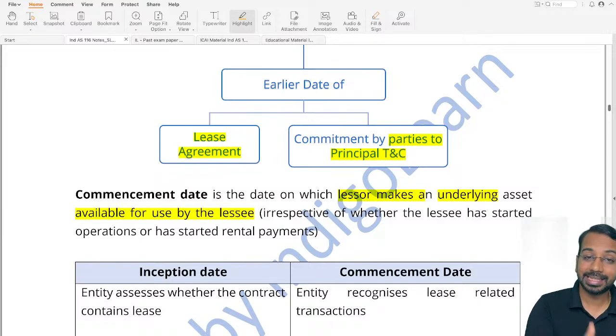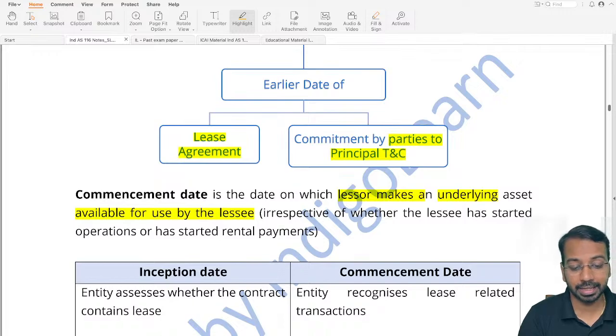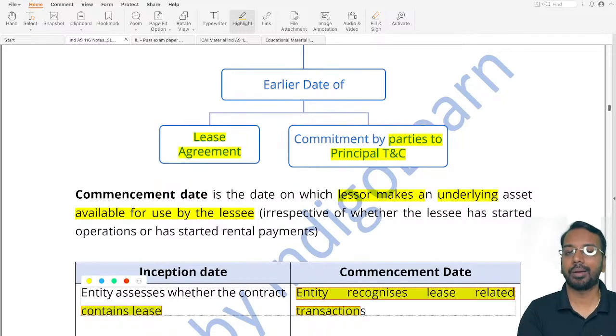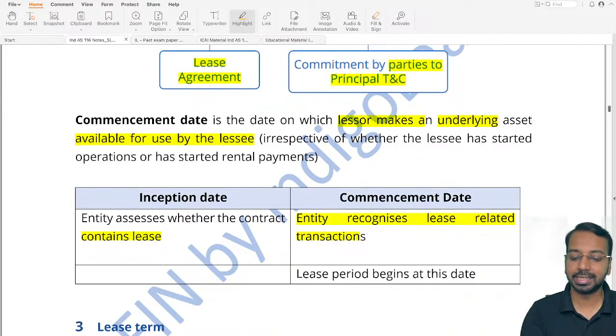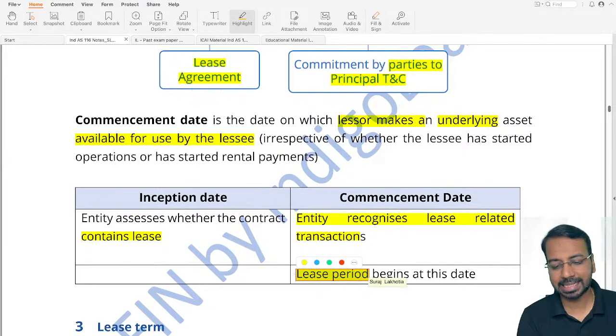Now, inception is important only for assessing whether the contract contains a lease or not. Commencement is important because from the commencement date, you will start accounting for lease related transactions. In most of the cases, the question will not confuse you between commencement and inception. They will just have a single date. But in some cases, it may be possible that the commencement is different and inception is different. And second, the calculation of lease period will begin from the commencement date. So as I told you, in exam, most of the time you will have only the commencement date. You will not have the inception date.